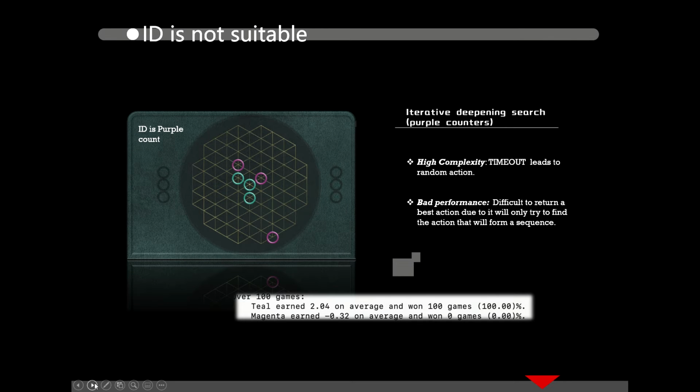We can see that ID search is not suitable for these games because of its high time complexity. It can easily lead to the timeout problem, and then it returns a random action.